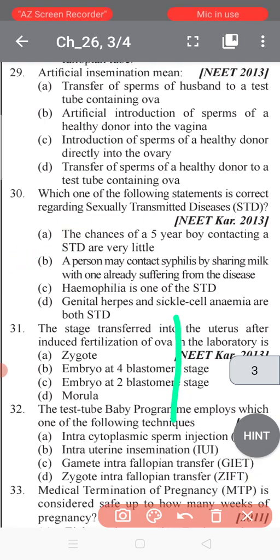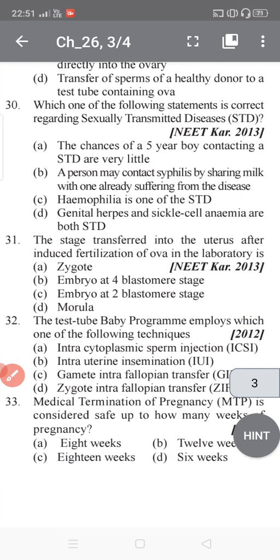Now the question number 31. The stage transferred into the uterus after the induced fertilization of ova in the laboratory is? So induced fertilization, you have to understand, basically means forceful fertilization where external forces are involved. So this is the word; the meaning of induced you can understand easily. So what is the answer?